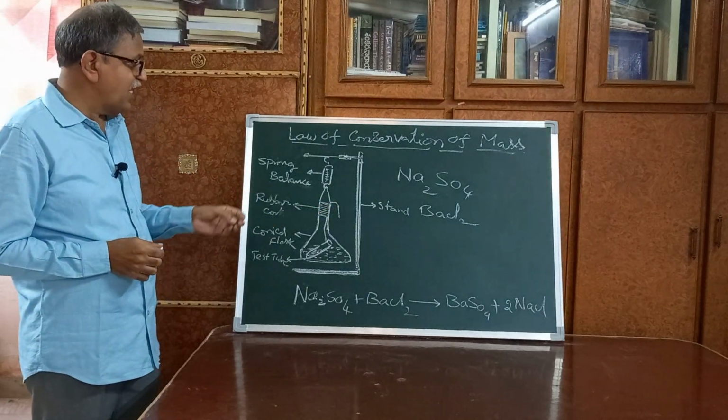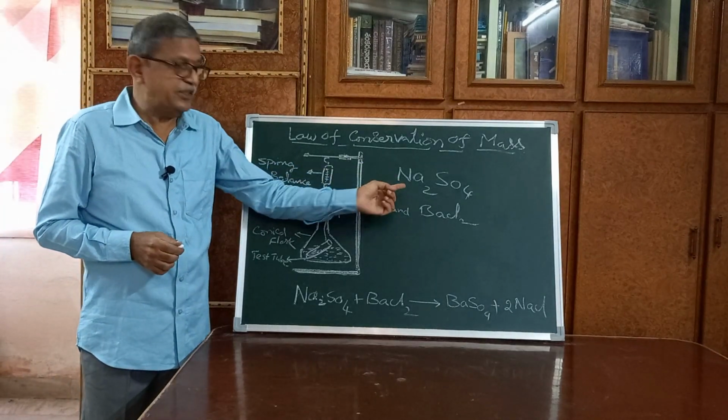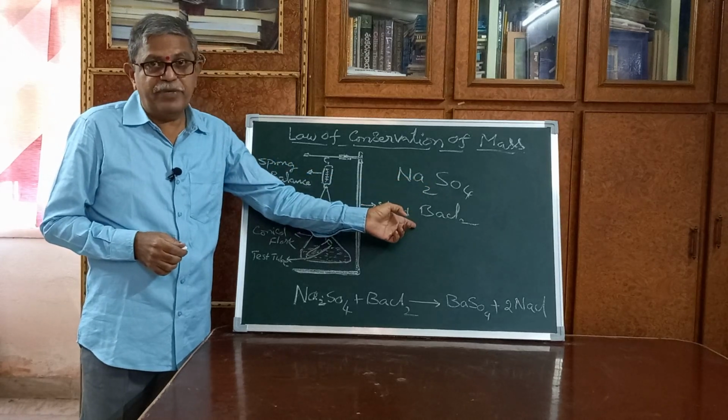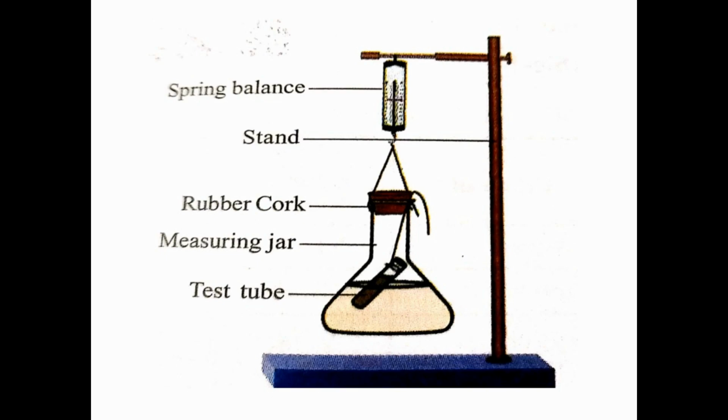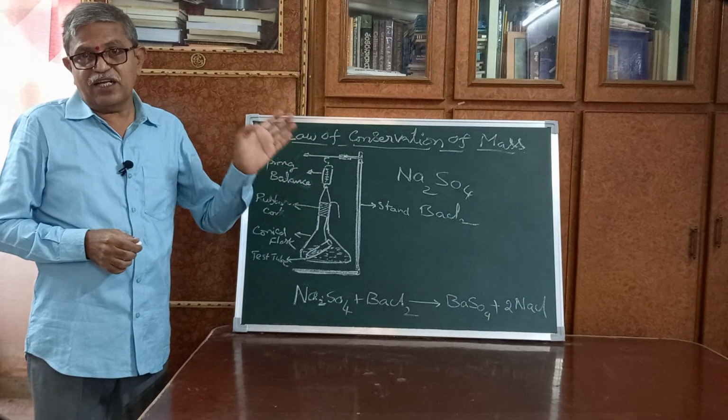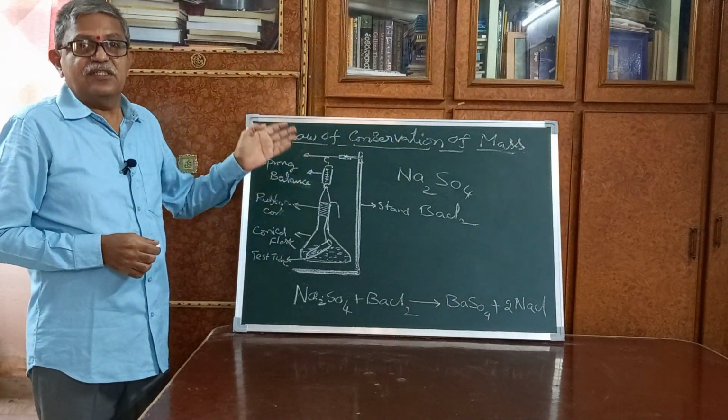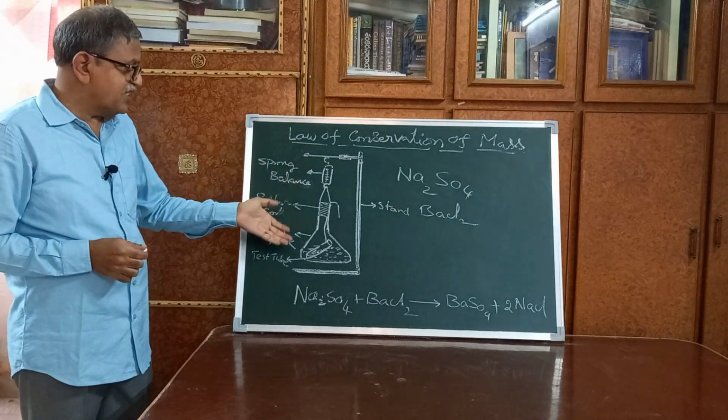The chemicals which are required are sodium sulfate, Na2SO4, then barium chloride, BaCl2. These two are the chemicals that are required to prove this law. So these are the materials.